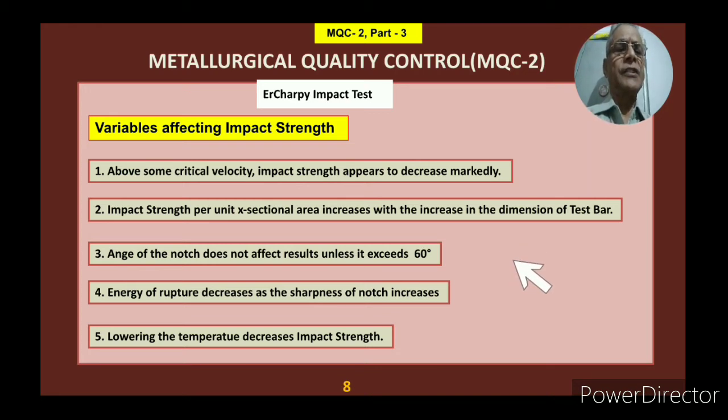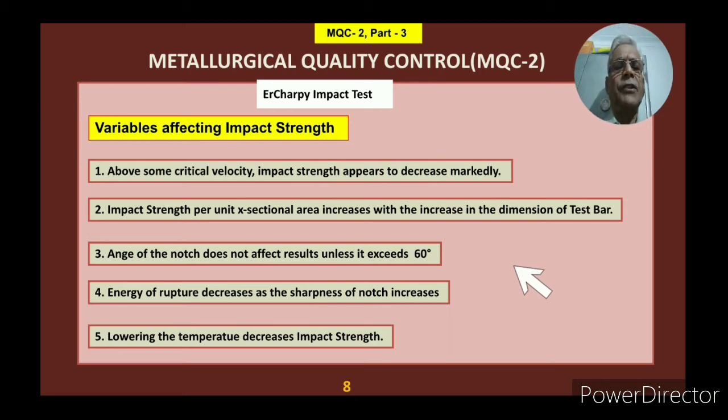Under a stress condition and a dynamic condition, in the sense that the load is coming with a particular velocity, the notch is created to see to what extent the material can withstand. So you have to take care that the notch angle is perfect.